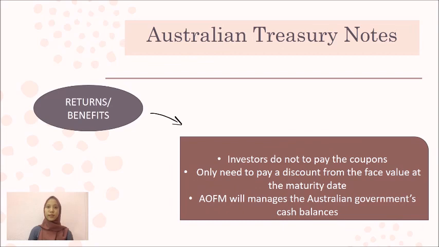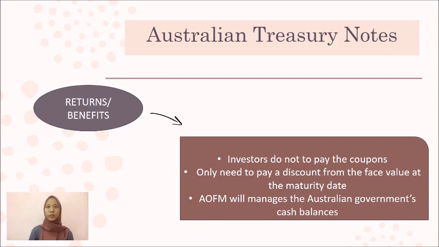Next is the return or benefits to each party. The summary of the benefit is that the investor does not receive a coupon. They only need to pay the discount from the face value at the maturity date.